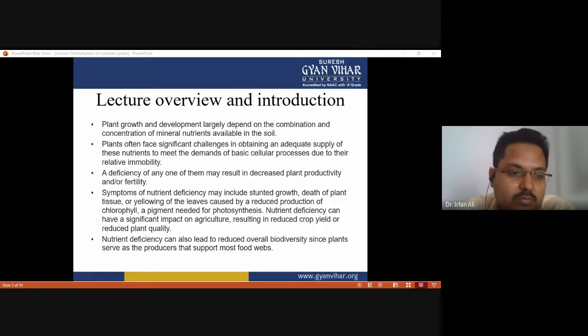Since plants serve as the producers that support most food webs, the food webs and food chains are ultimately affected if there is a decreased level of biodiversity due to nutrient deficiency in the natural ecosystem.